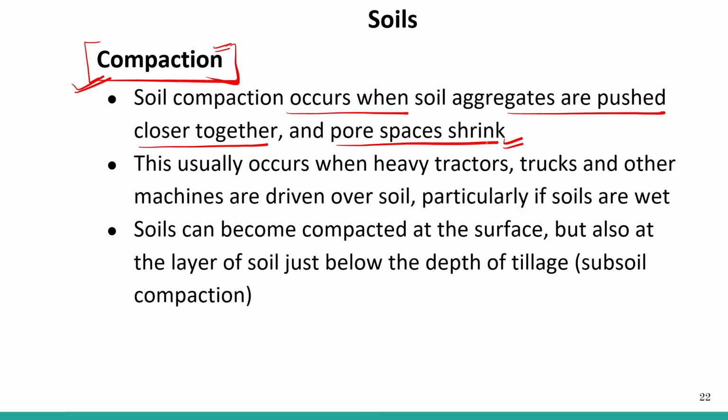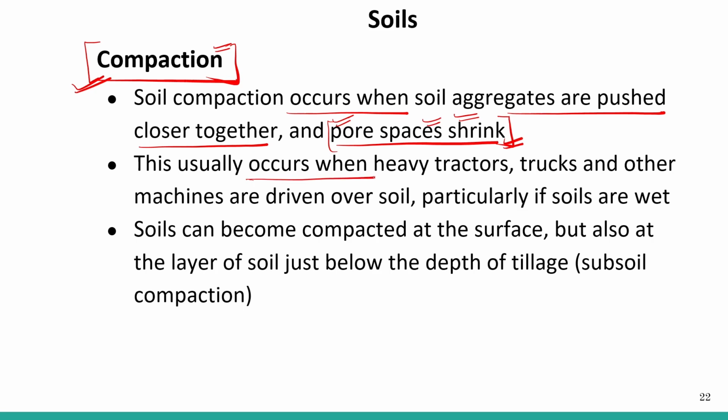It means the pore spaces are less available or not available, so no air spaces are present between the soil particles.